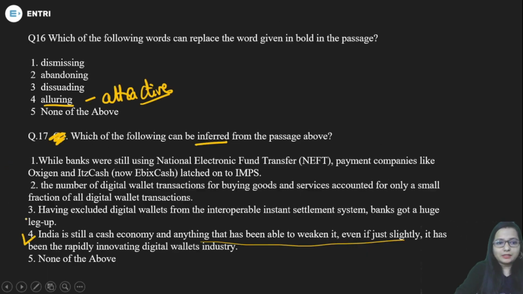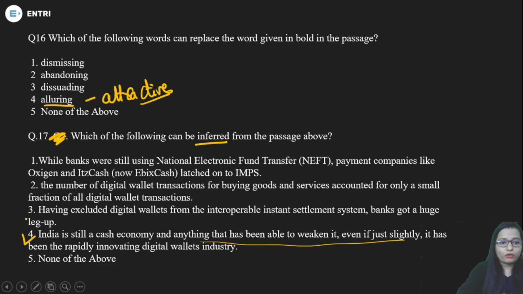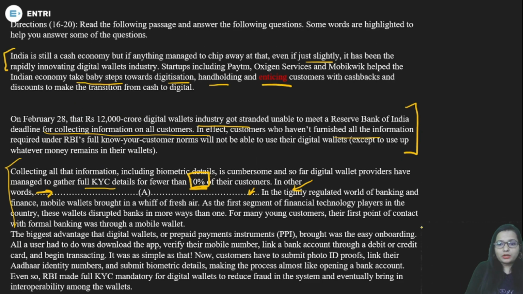So you will get the answer, okay. Now the 28th question is saying, what is or are the reasons behind RBI's decision to make full KYC mandatory for digital wallets? For that, have a look here. It was as simple as that. Now customers have to submit photo ID proofs, link their Aadhaar identity numbers, and submit biometric details, making the process almost like opening a bank account.